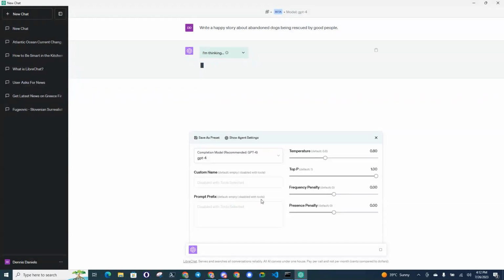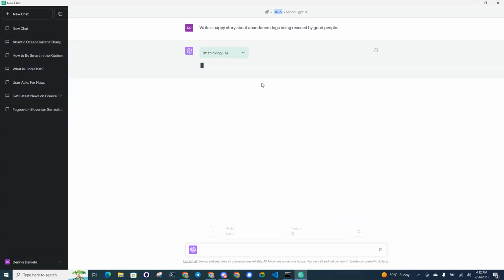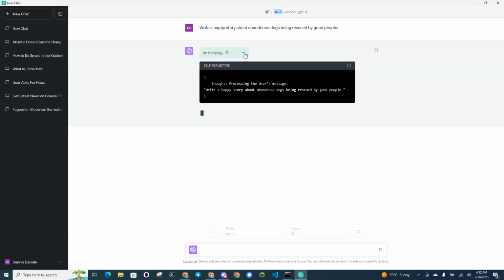Default empty, disabled with tools. Okay, it's still thinking. Wow, okay, it's really slow. So I'm going to assume this is the stop button, so I stop. But it doesn't stop the thinking.